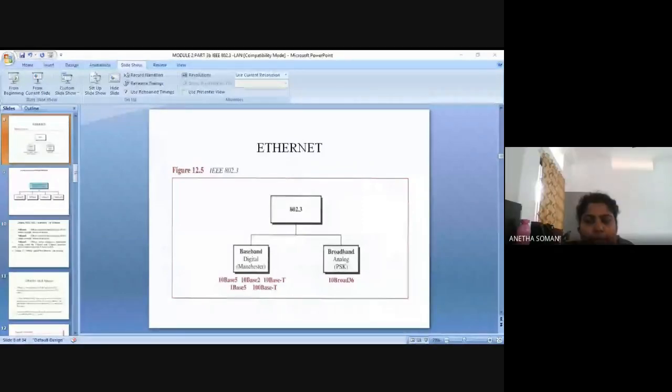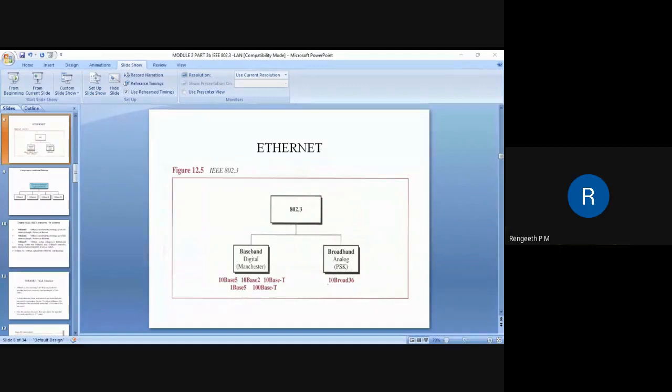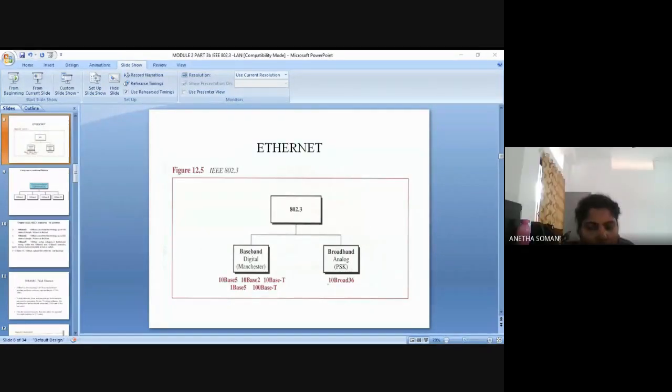You have got different versions of 802, right? The architectures of LAN come under the IEEE 802 project. What is the number of the Ethernet architecture? 802.3. Okay, so 802.3 is the version for the Ethernet network.